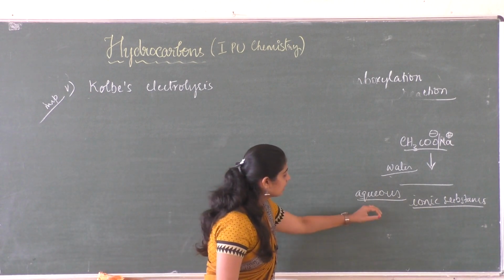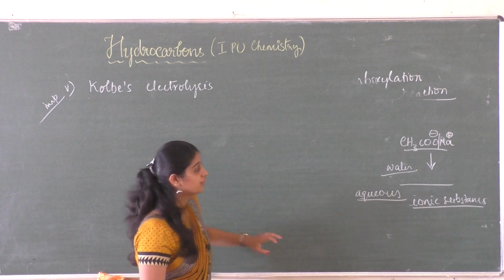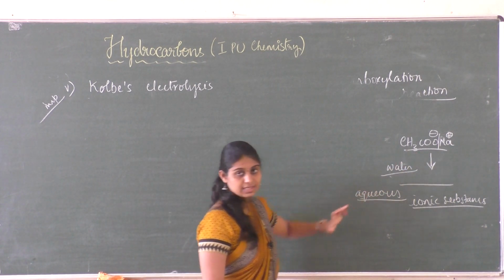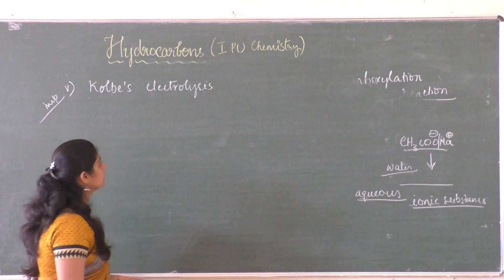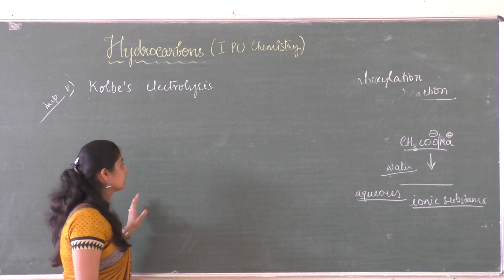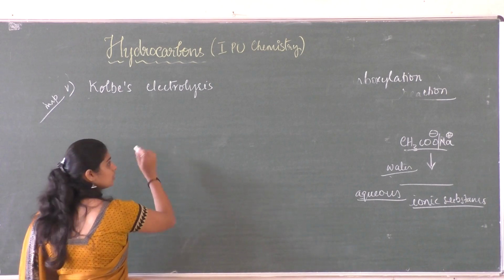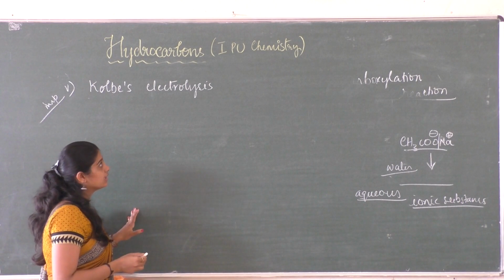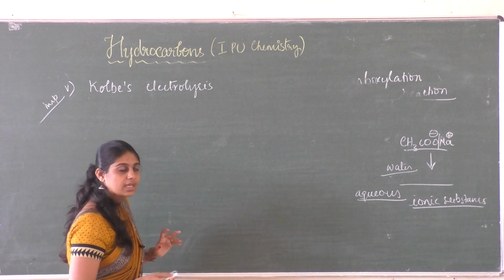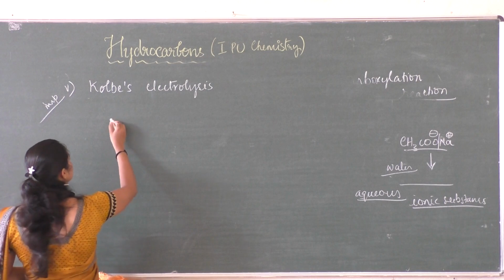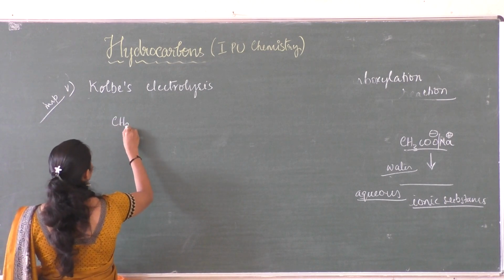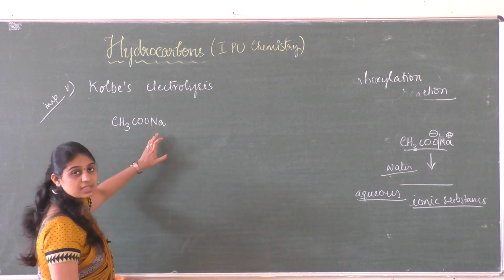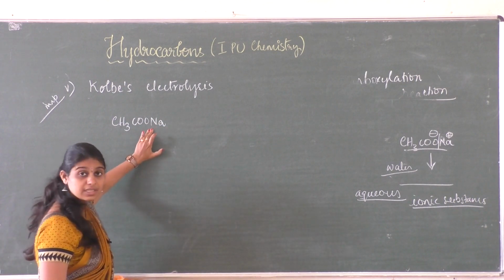So aqueous solution of sodium or potassium salts of carboxylic acid on electrolysis will yield alkanes. So this is also one important method of preparing higher alkanes which consist of even number of carbon atoms. So let us see that. So let me take sodium ethanoate. So aqueous means it needs to be reacted with water.